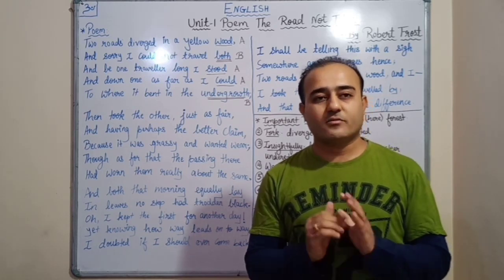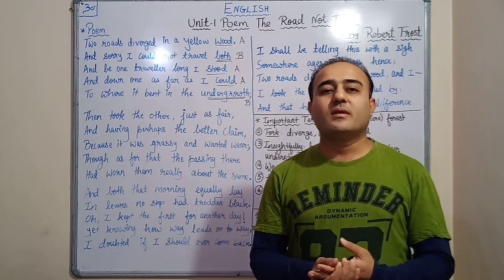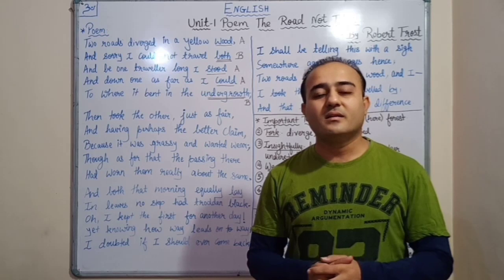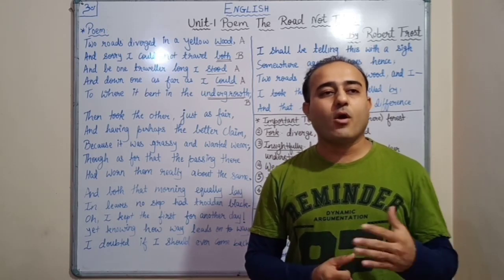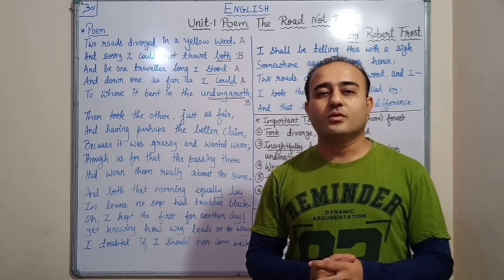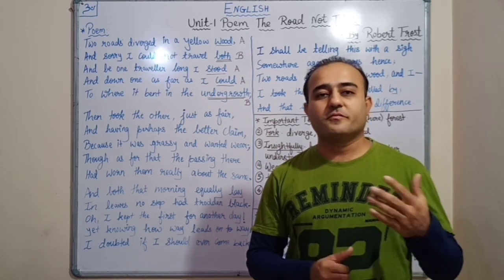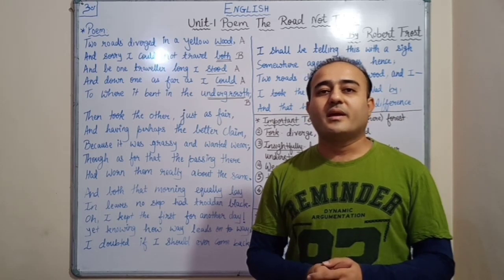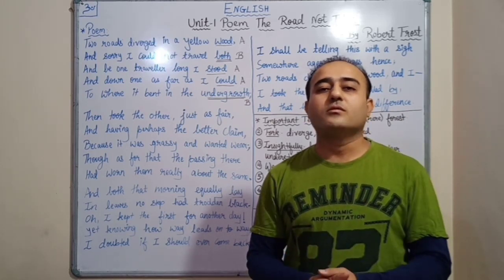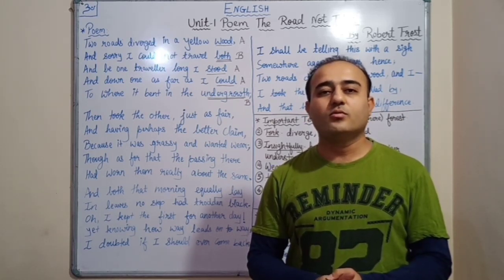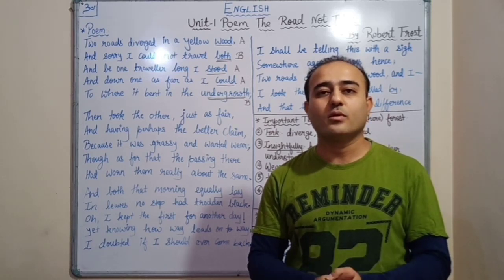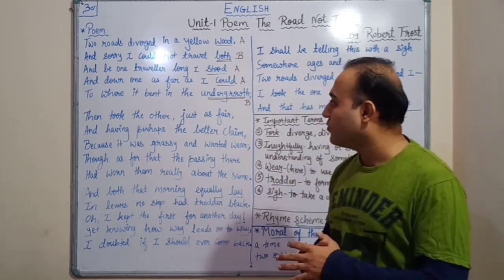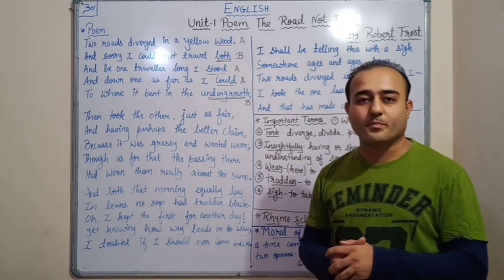So he stares at one of the roads, and on that road he finds some small plants, greenery and everything which blocks his view, and he could not see further, but as much as he could see, he had seen some path formed on that road from which he could understand that this was the road traveled by most of the people. That is what is given in the first paragraph.